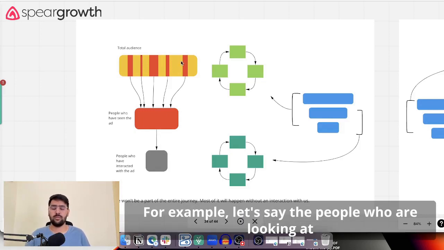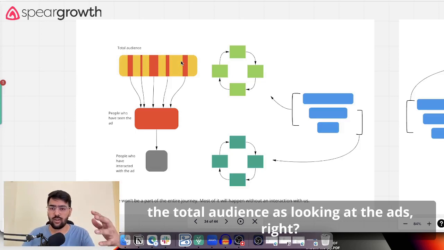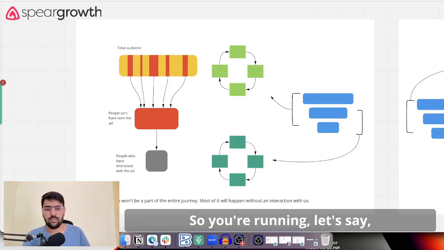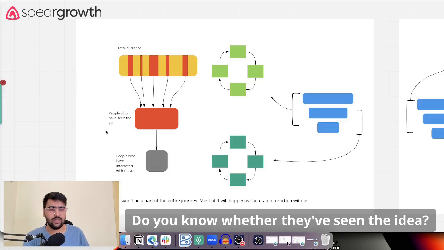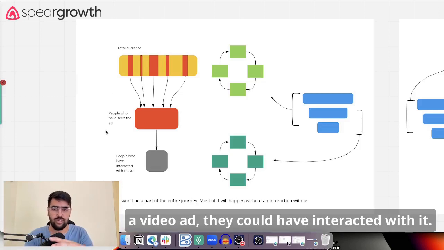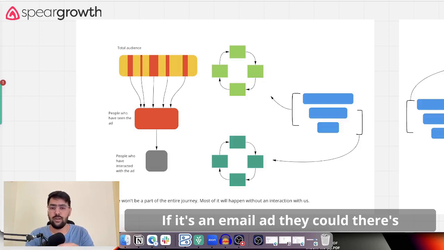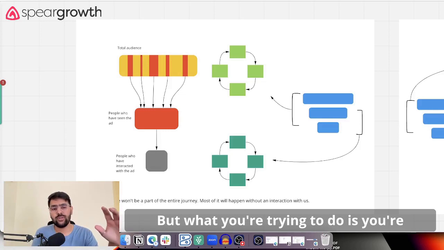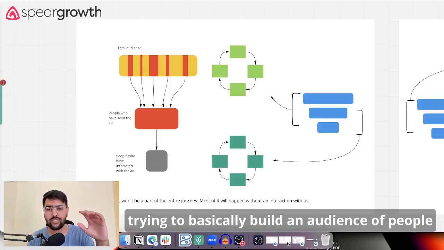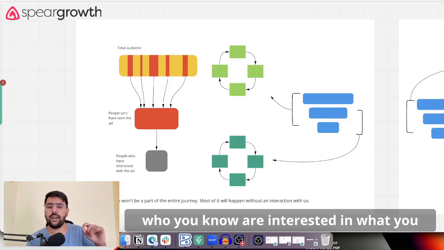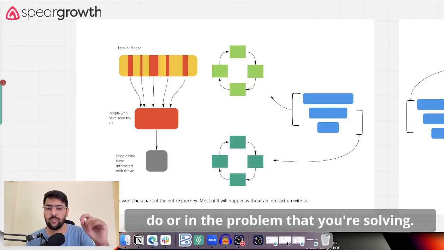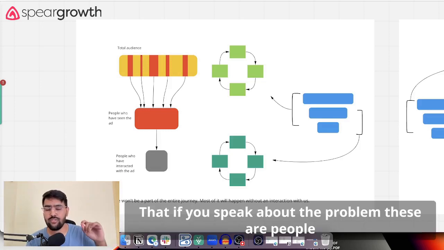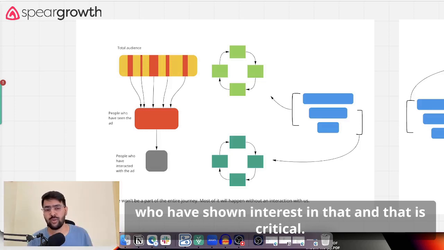For example, let's say the total audience is looking at the ads. You're running, let's say, 4 different types of ads. Now, do you know whether they've seen the ad? They could have clicked on it. If it's a video ad, they could have interacted with it. If it's an in-mail ad, there are different ways to interact with an ad. But what you're trying to do is build an audience of people who you know are interested in what you do or in the problem that you're solving. If you speak about the problem, these are people who have shown interest in that.